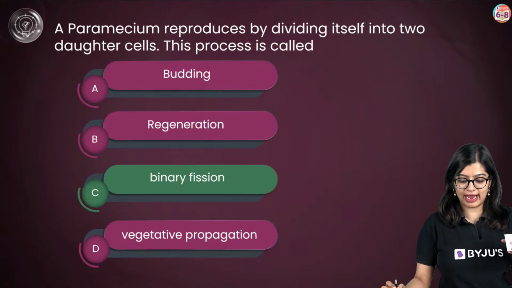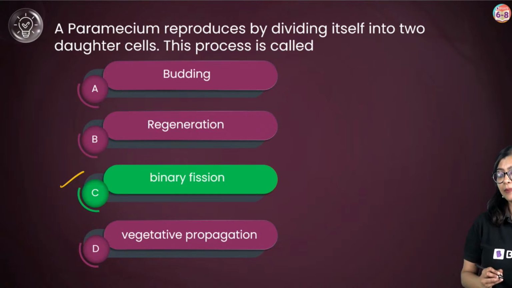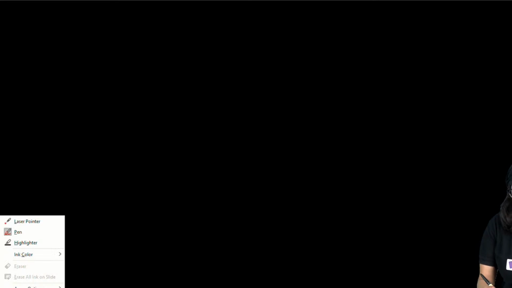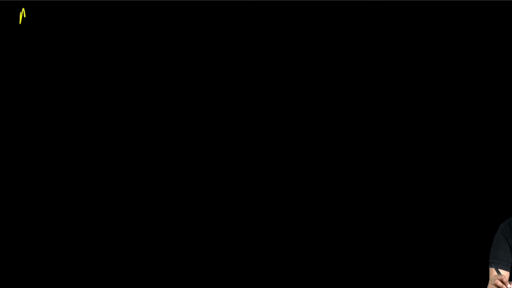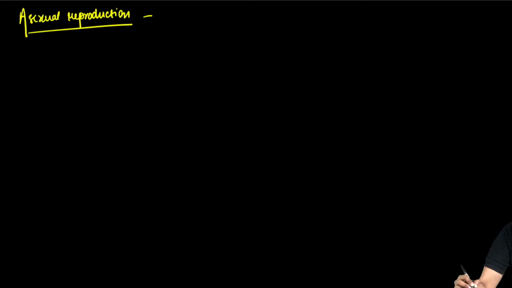Very good, all of you, very good. Answer here is binary fission. So quickly to recall whatever we have learnt, I'm going to summarize right now. Now in asexual reproduction, we saw that there was only one parent involved.